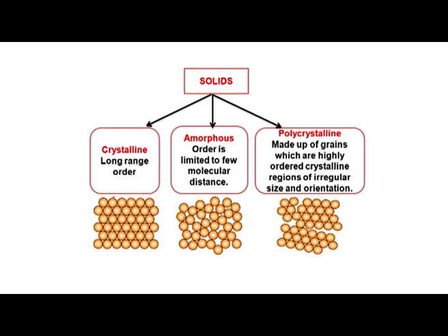That is why they are called polycrystalline materials. There are so many grain boundaries you can see in this kind of material.